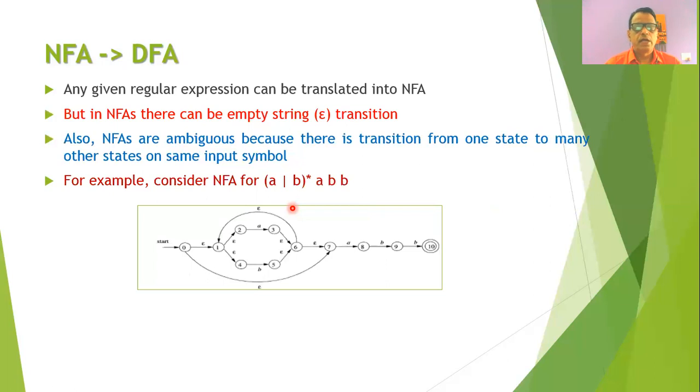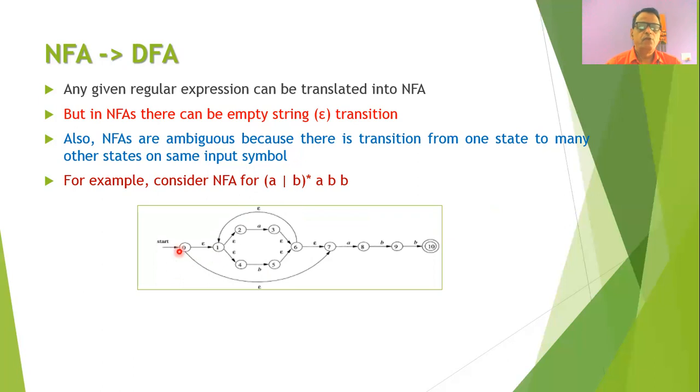Now in this diagram, one can easily observe that there is a transition from state 0 to state 1 on epsilon. Also, there is a transition from state 0 to state 7 on the empty string epsilon. So it is very difficult, whenever you start coding for such an NFA, to decide where you will go from state 0.